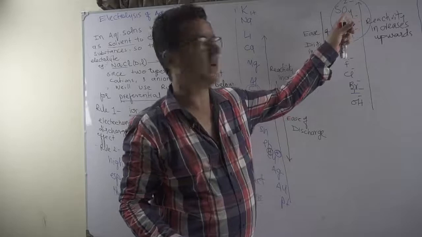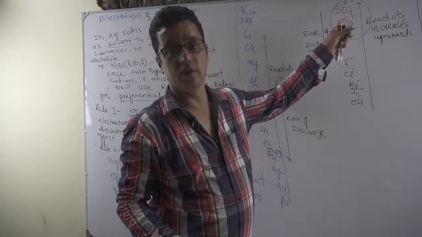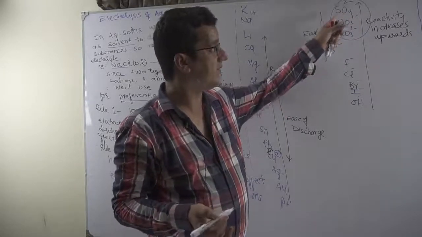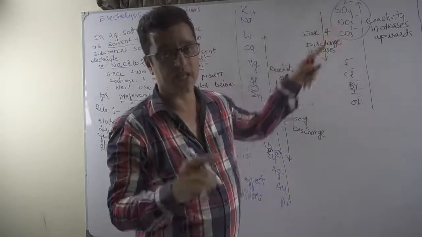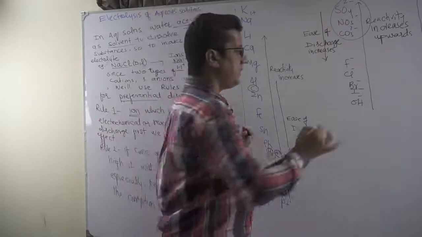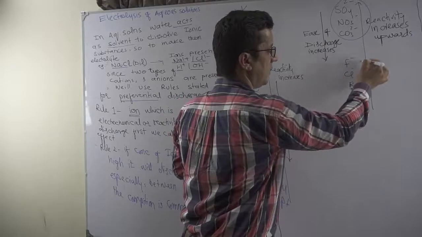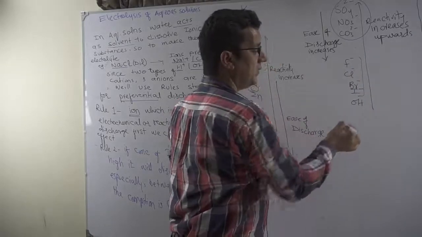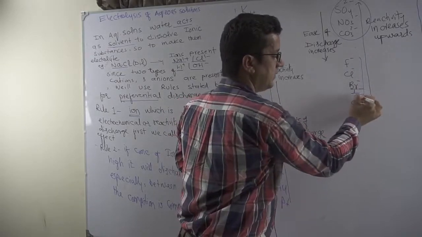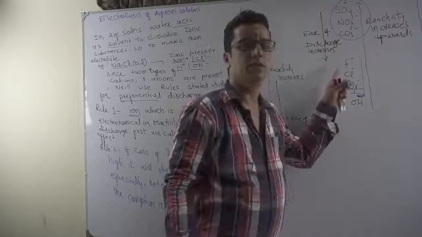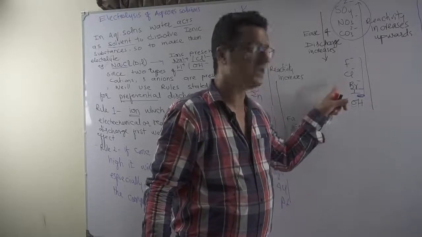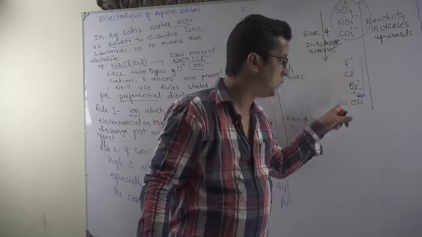If it is sodium sulfate or potassium nitrate or sodium carbonate you are asked to electrolyze, never think that these ions are going to discharge. They'll stay back in the solution. But if halide ions, fluoride, chloride, bromide and iodide, are competing with hydroxyl ion, then we need to be careful, because the positional gap is so low, the positional effect is weak.